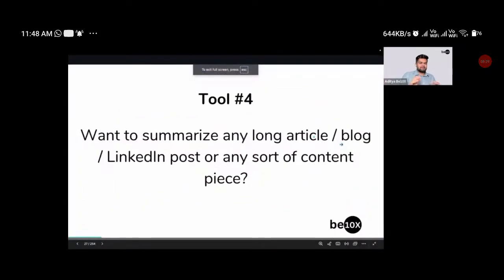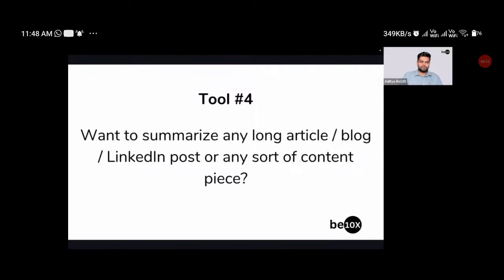But I feel like Merlin, on a scale of 1 to 10, how useful do you feel Merlin will be for your work? It might be a 3-4-5 kind of impact. It won't be 10 on 10. But what if, let's say your boss sends you a document of 30 pages? Would you like an AI which can go through that document and answer you all of the things about that document?